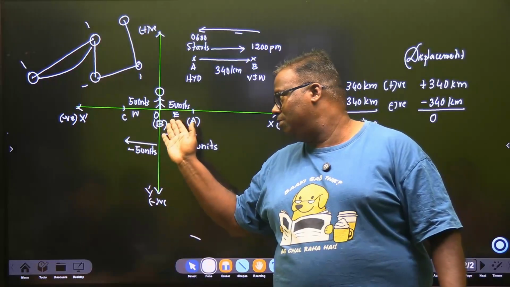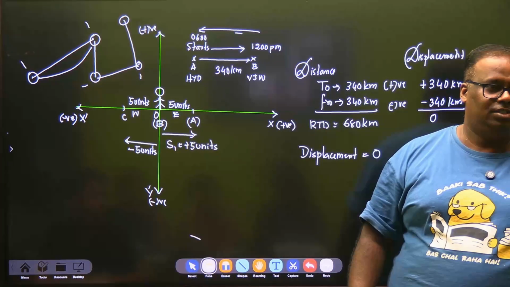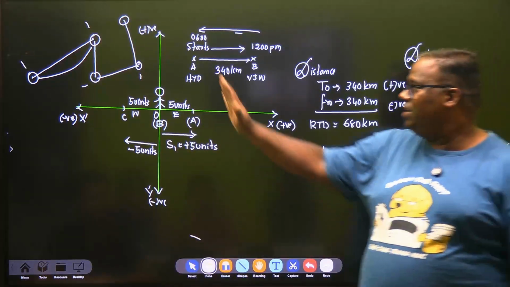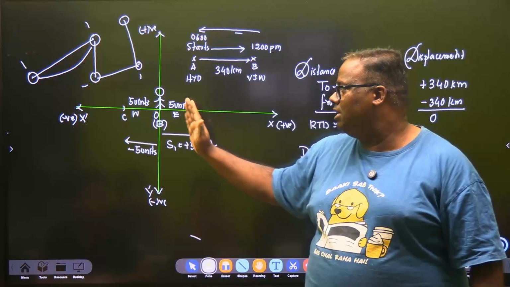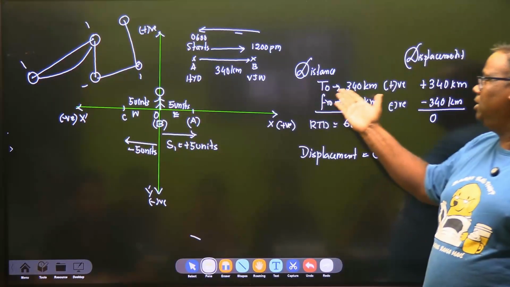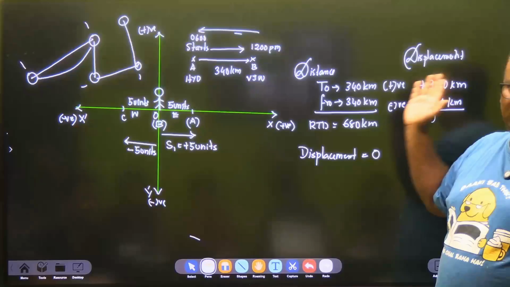If you are moving from B tower to C tower, you're having a negative displacement. See, everything you have to see by a frame of reference. This displacement and this, that's what I said, from Hyderabad to Vijayawada, we went this side. If I take this as positive, then my return has to be negative.